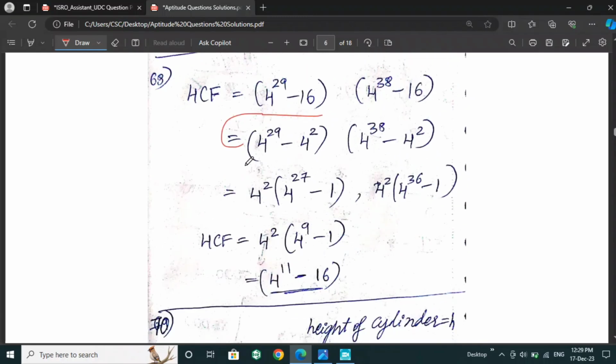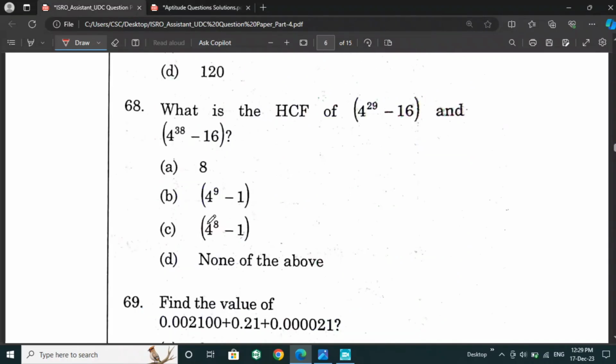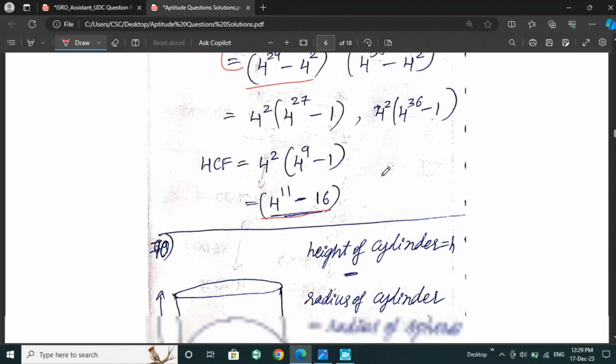In this, we can take a common factor of 4 power 2. So in both terms we take the common HCF, then we have to multiply the numbers inside, so we'll get 4 power 11 minus 16 as the answer. Which is not mentioned in the options. So none of the above is the right answer for this question.